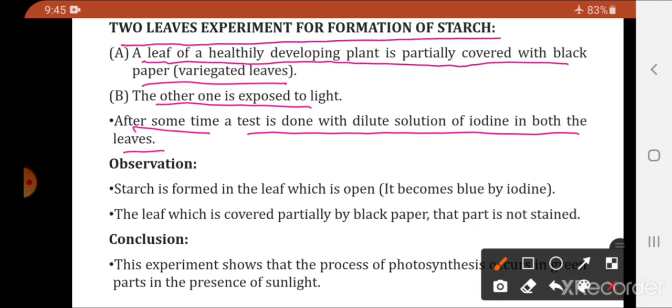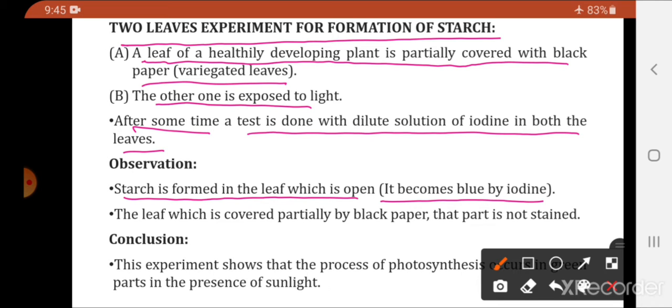So, what observation do we get? Starch is formed in a leaf which is open. So, in the open leaf the starch is formed. How can we say that starch was formed? It becomes blue with iodine. Where photosynthesis has happened, glucose is formed, that glucose is converted into starch, and that starch can be detected by the presence of iodine.